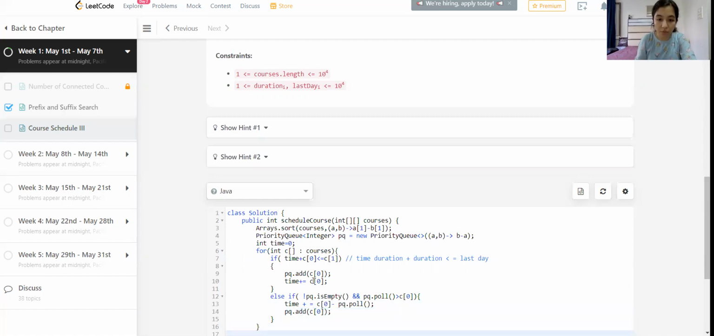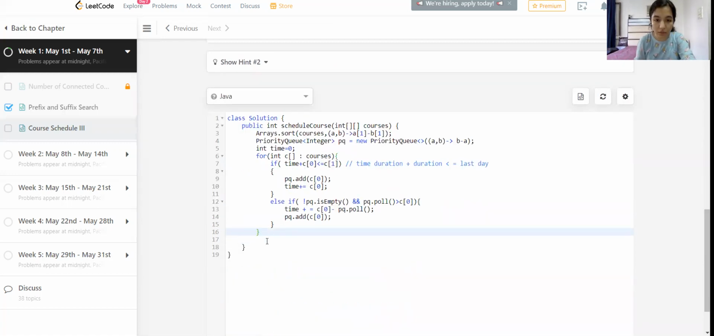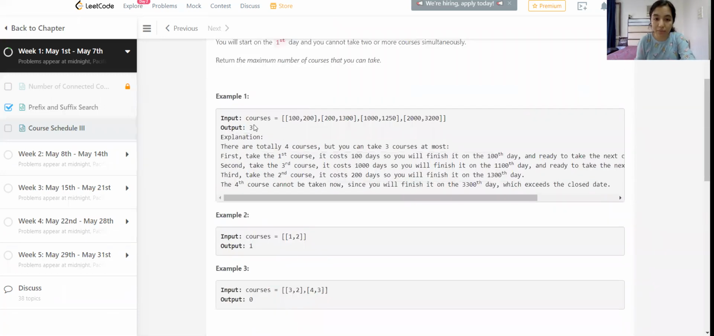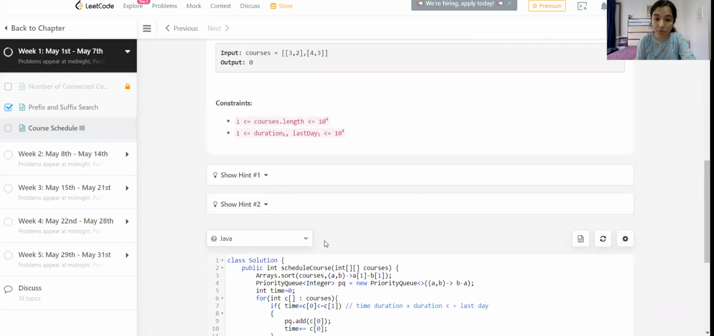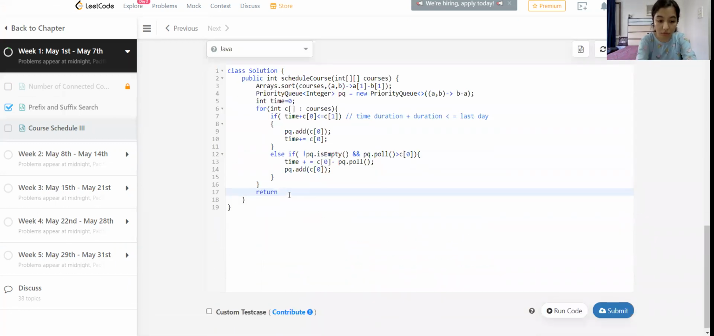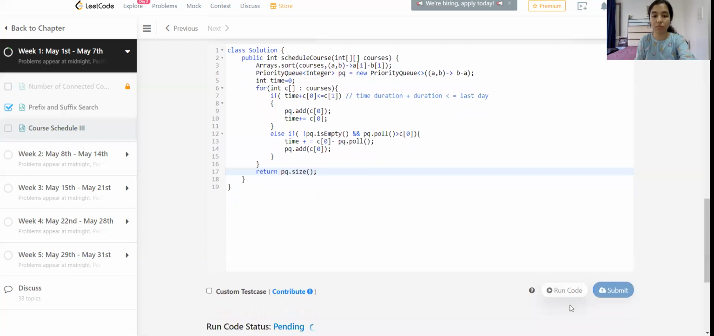Now what is left to do is just to return. What we need to return is the number of courses possible. So we need to return the size of PQ, so you will return PQ.size. Let's see if this works.